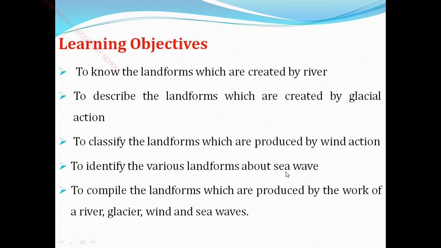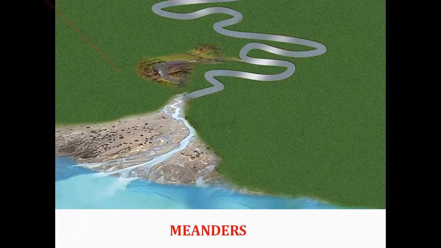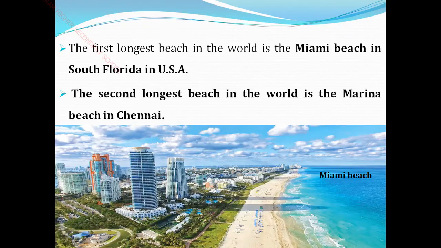And the landforms of the sea. We have seen about the sea waves also. On the coast we have seen the sea coast, then sea cliff, and also sea caves. So we have seen all these. At last we are going to see the sea waves' landforms. I left 2 topics, that is sea arch, sea stack, and also the lagoons. Okay, let us start this session.